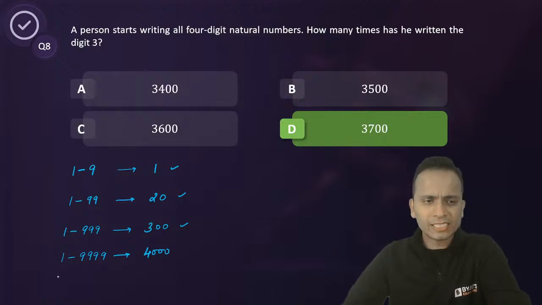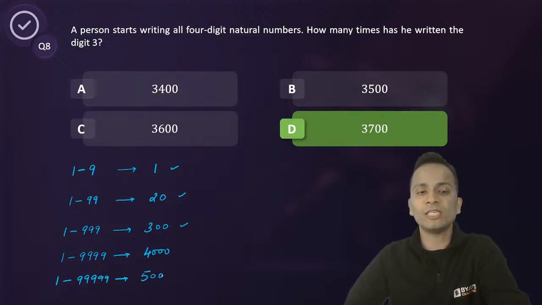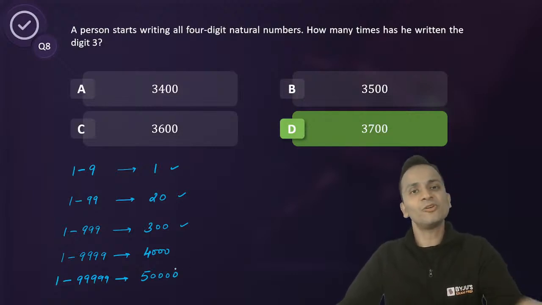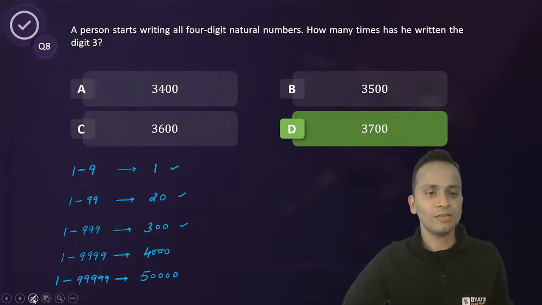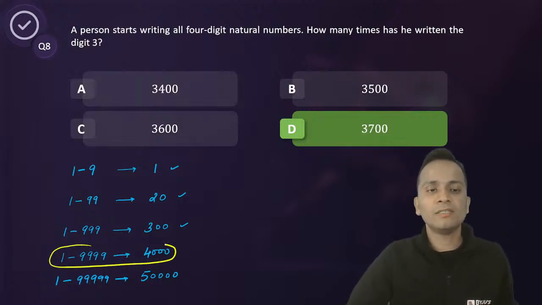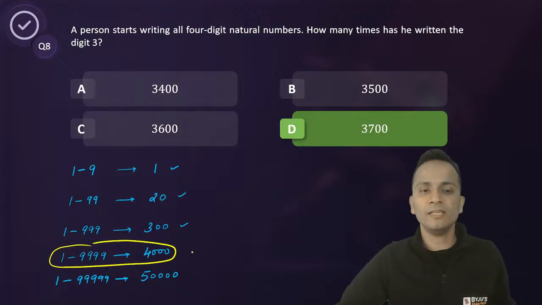Okay. Next, if you write all the numbers starting from 1 up till 99,999, every digit will repeat 50,000 times. Okay. So you can remember this, this will always be followed. Now, starting from 1 up till 9,999, every digit is repeated 4000 times.